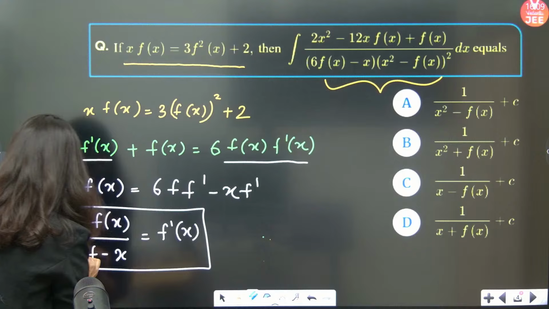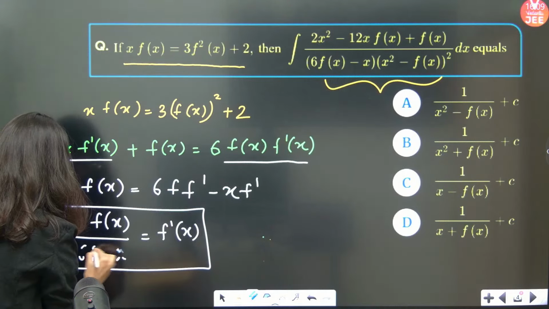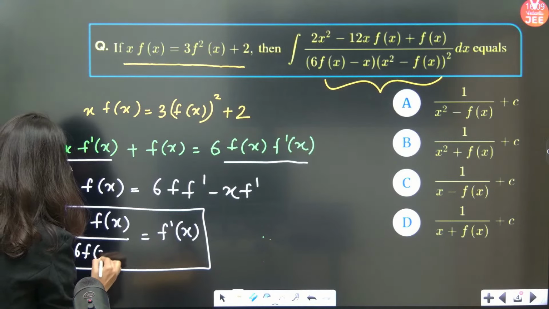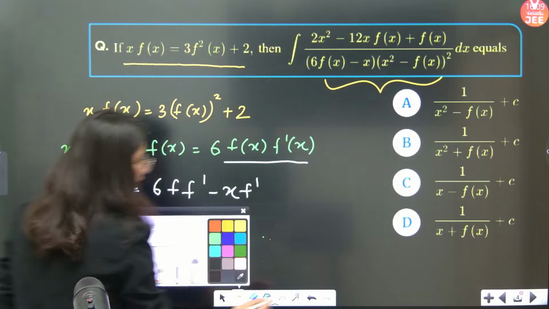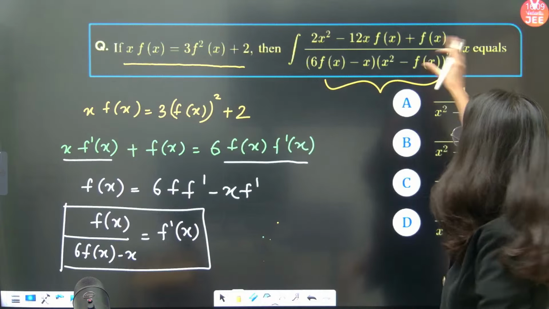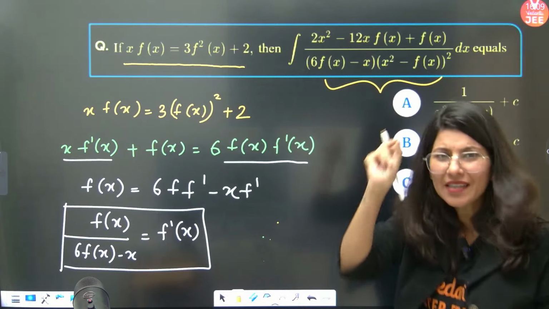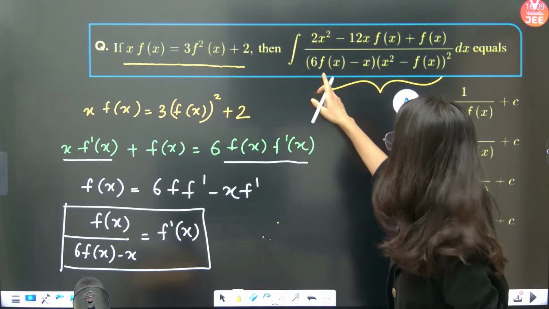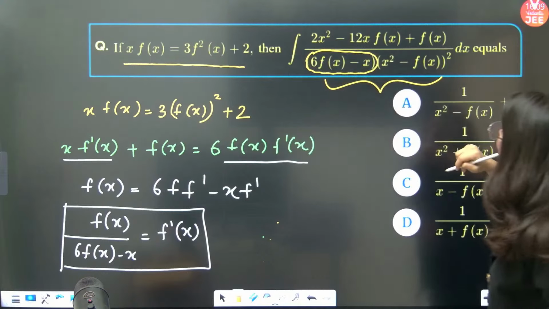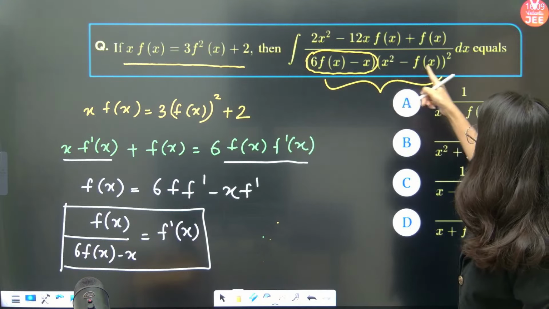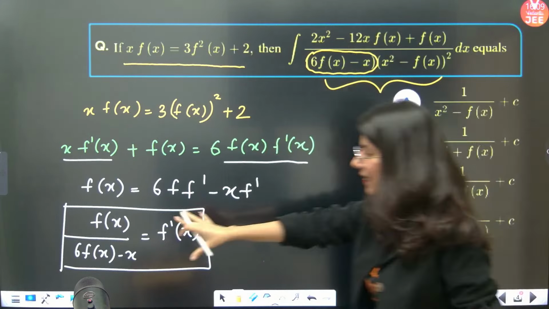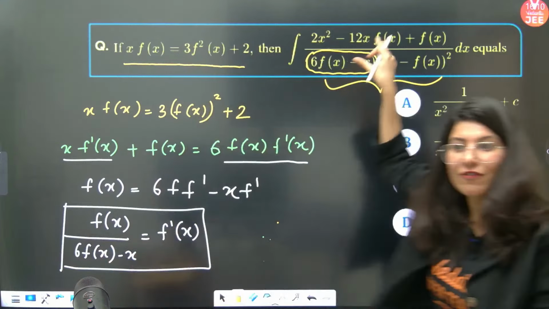And if you just look, this is actually 6f of x minus x. Everybody, did you find any difficulty in doing this? No, right? Now focus on this. Can you see that a similar thing I can observe? 6f x minus x is written right here. And what about this? x square minus f x is also here. And this is also something similar. So I can see that something similar is getting formed over here.